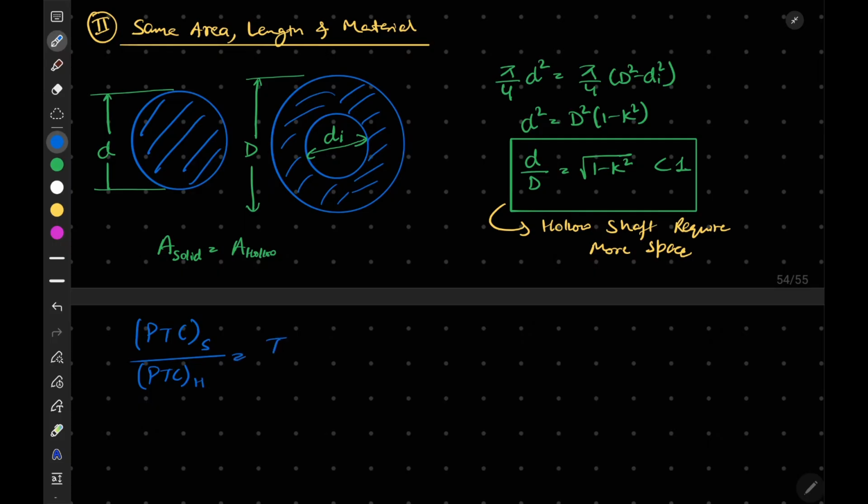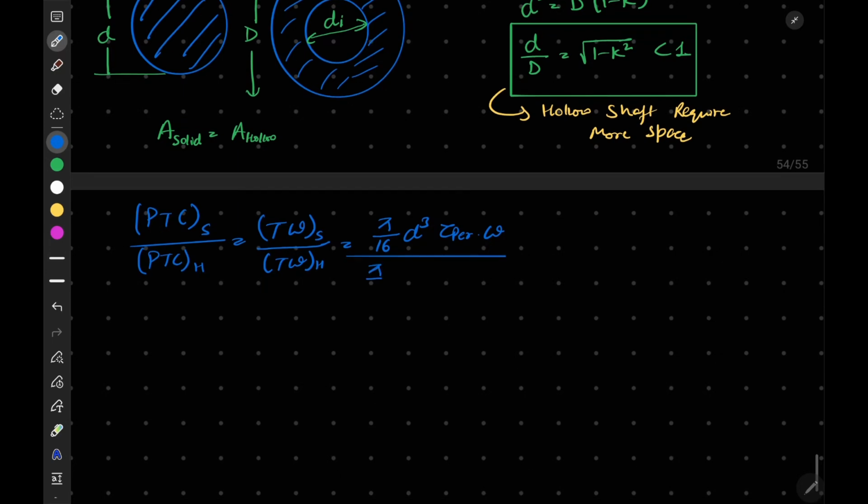can be written as T omega of solid upon T omega of hollow, okay. Now T we know that it is our ZP times tau permissible, so power was pi by 16 d cube times tau permissible into omega, okay, divided by pi by 16 times d cube into 1 minus k to the power 4 times tau permissible into omega.